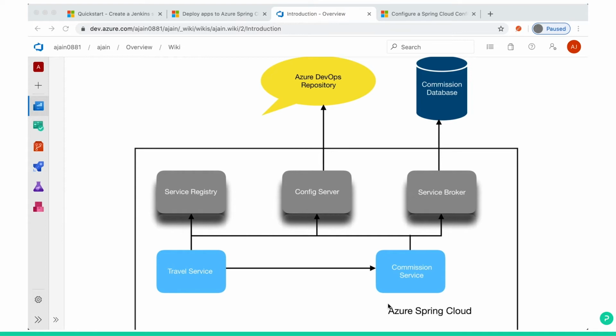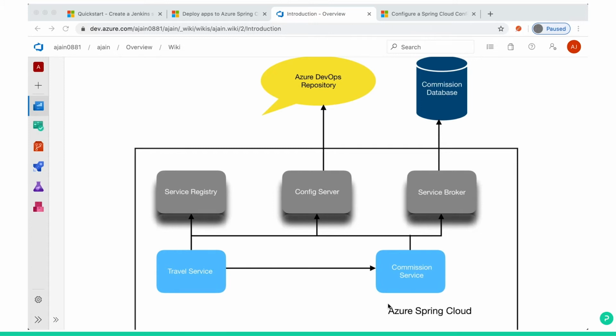I have given the final code Git repository URL in the tutorial or workshop link. You can go through it and clone the repository to your local system to use. In addition to this, we will be exploring some more features of Azure Spring Cloud, like common errors and issues, how to avoid them, and what the solution will be.